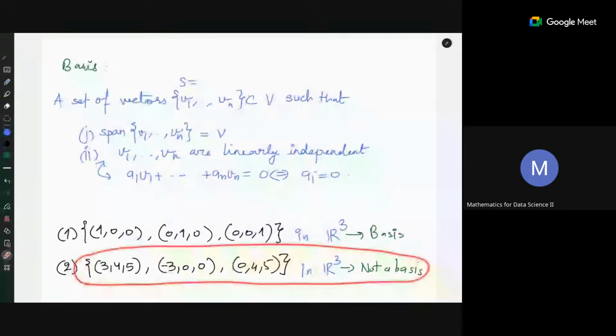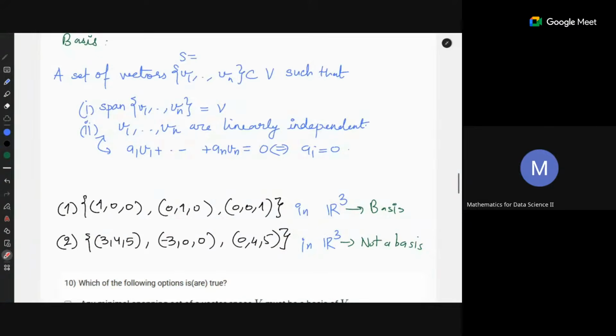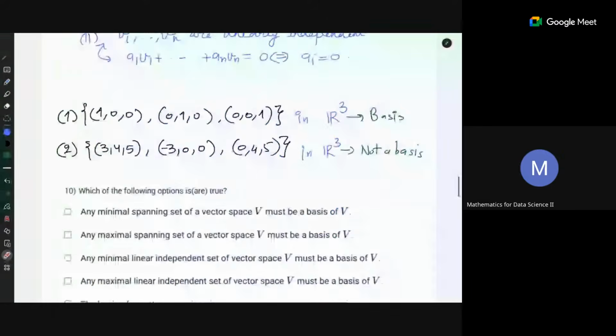So how do we check they are not a basis? Because there are three vectors, that is a sufficient condition for spanning; they can at least span, but we need to check independence. You can check independence by writing them as columns, or you can simply see that the first vector can be obtained by a linear combination of the last two vectors. So they are not independent.